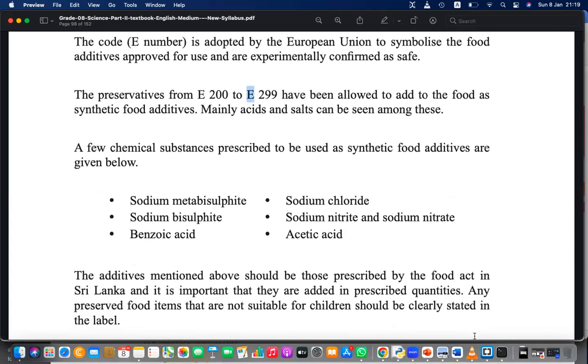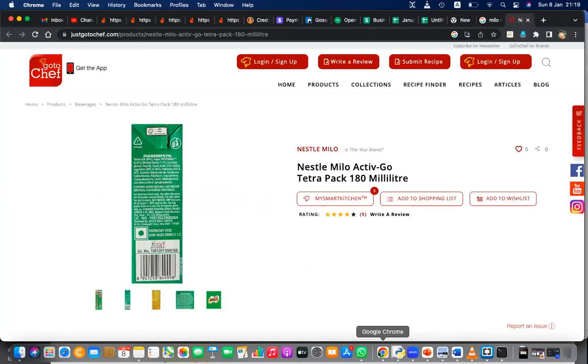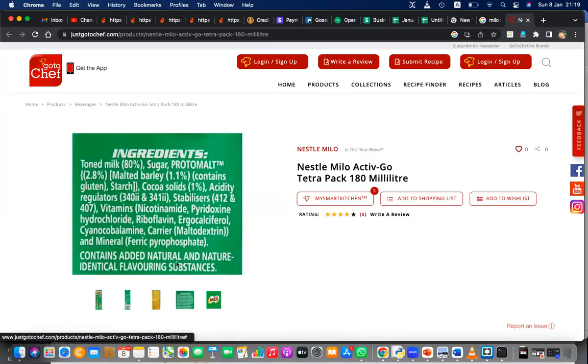Sometimes you have seen this, right? The names are also written. Here can you see? Vitamins.